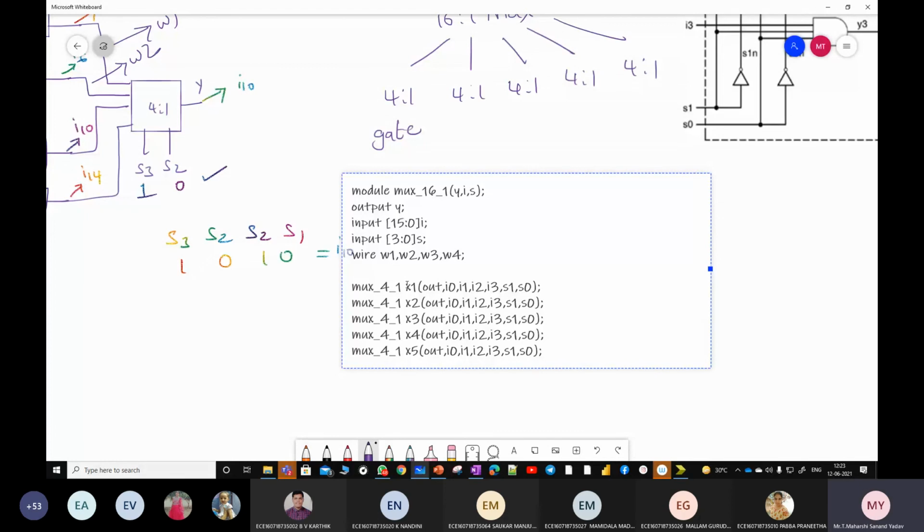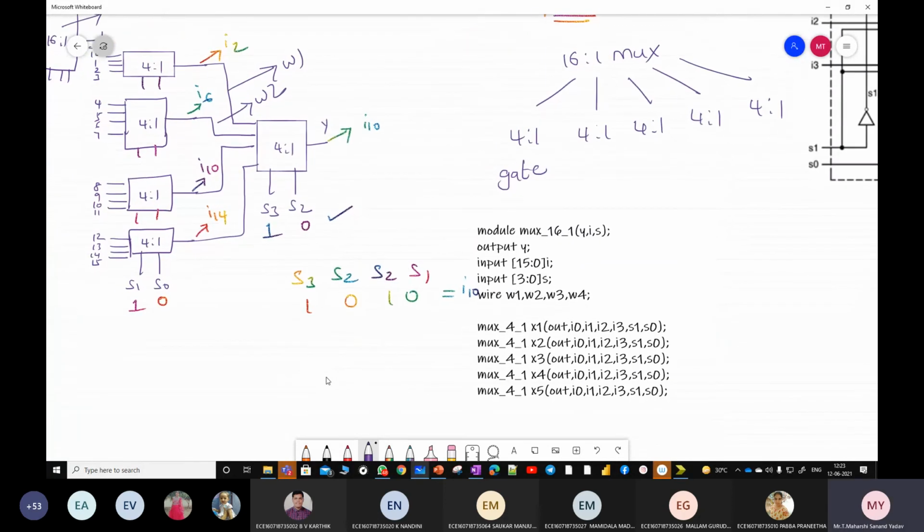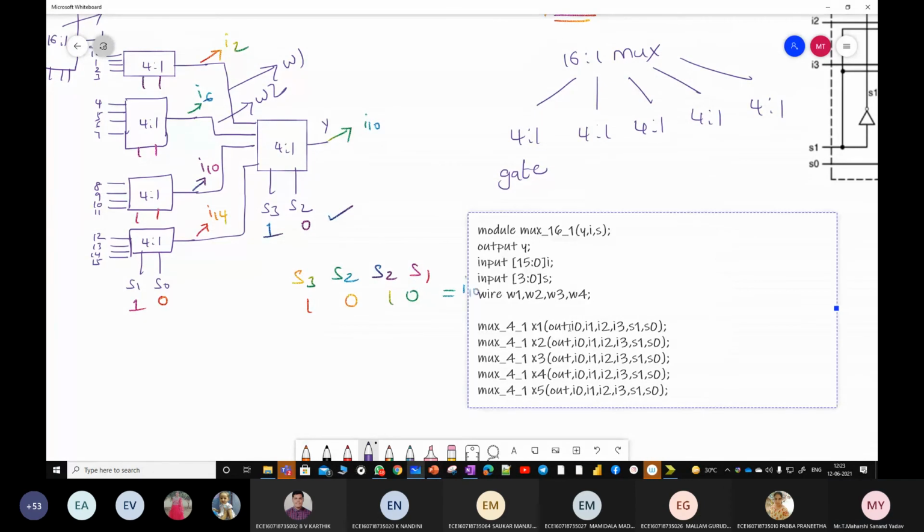Tell me what is the output for first multiplexer. We're taking it as wire 1. So here I'll write it as wire 1. Next, what are the inputs? Let it be like this only. But as you are declaring it by using vector format, it should be written like this, S of 0. Or else you will get error. Why? Because while declaring input, you declared it as vectors. So if you write as I1, I2, and I3, they will be treated as scalar. So here you open braces and write it like this. I of 1, and here it should be I of 2.